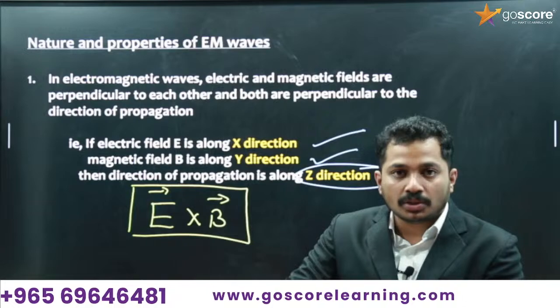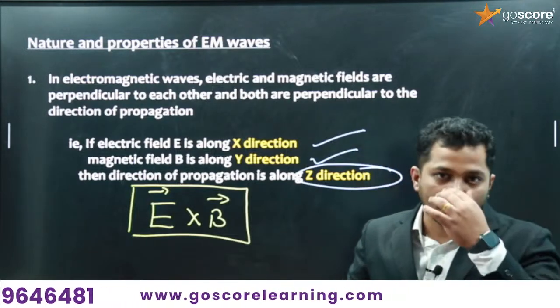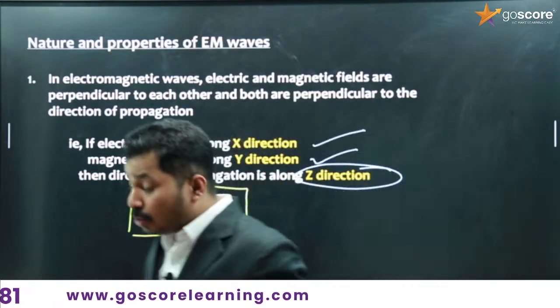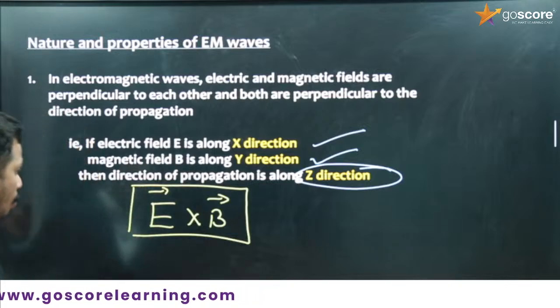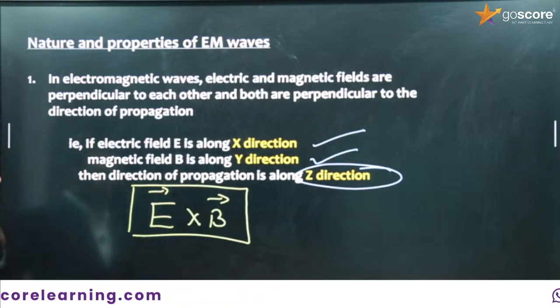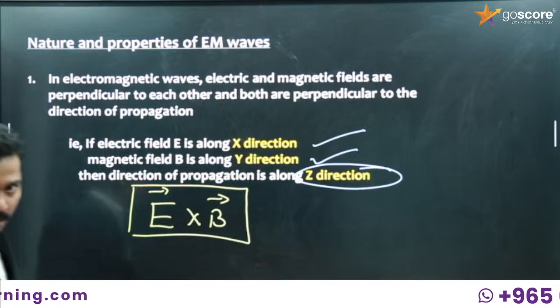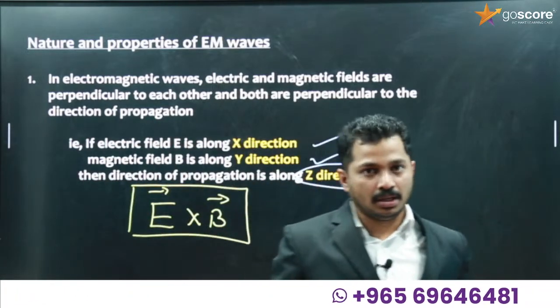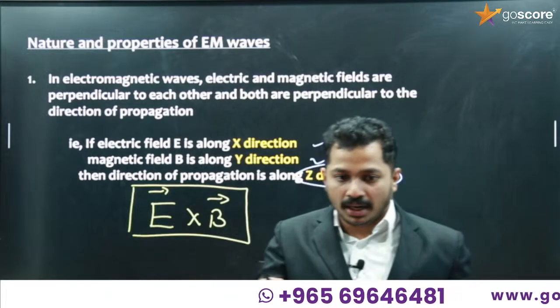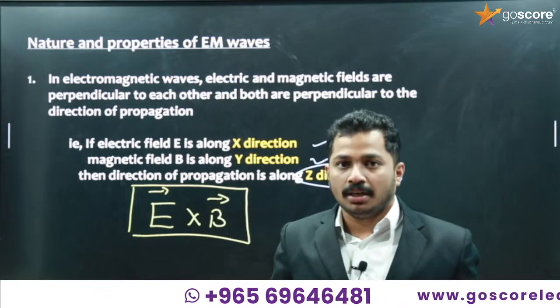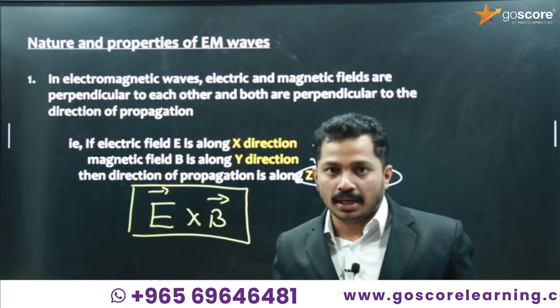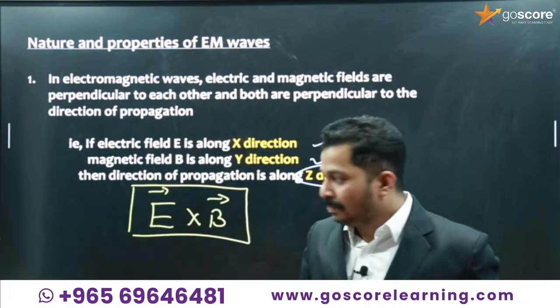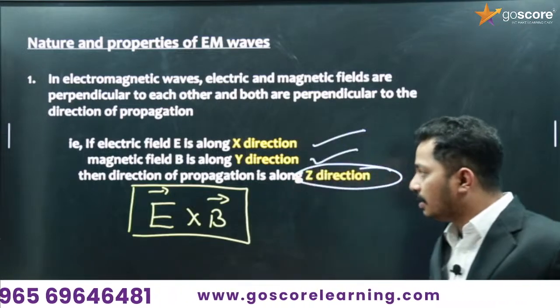Using the screw rule. You know the right hand screw rule to find the direction of a vector product. You learned it in grade 11 itself, and in the 4th chapter we have already used it. If you have confusion regarding that, you can refer to the video of the 4th chapter, in which we discussed it in detail. So how will you find the direction of E cross B?